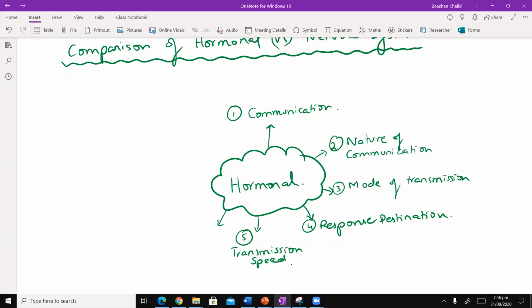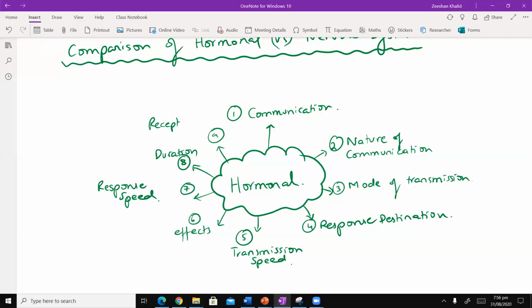Number 6, effects. Number 7, response speed. Number 8, duration. And number 9, receptor location.